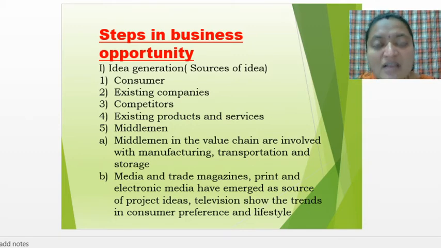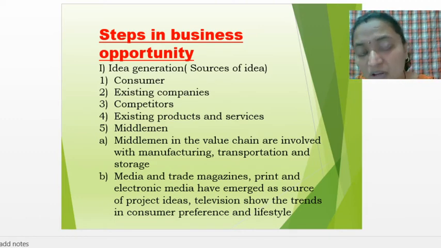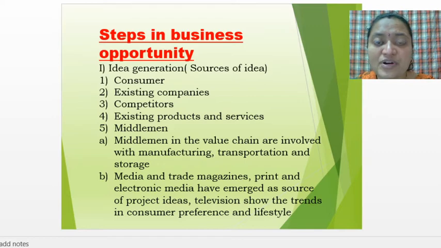The next one is competitors. Now who are called competitors? Suppose two companies are there and a tough competition is being faced between the two companies. If the same companies are manufacturing the same or similar kind of products, there will be a tough competition among them. Suppose one company is producing one product and the other company is producing the same or a similar product.